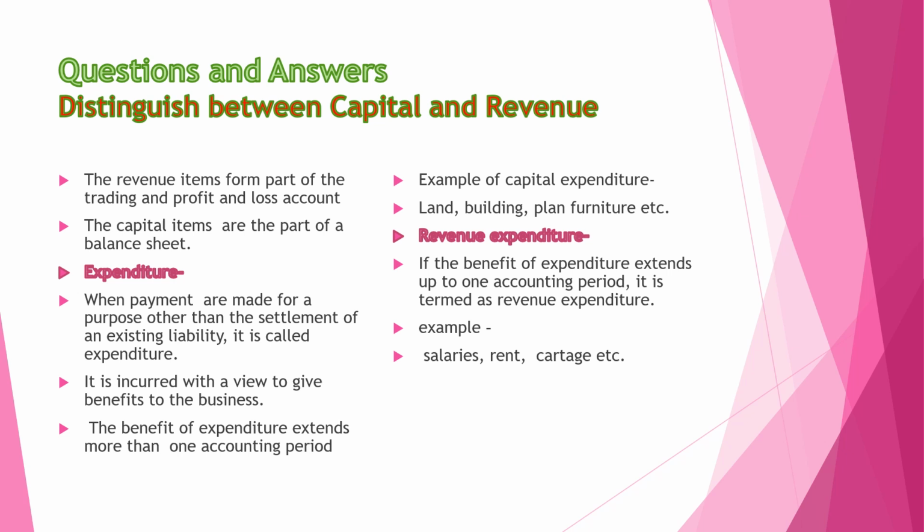The capital expenditures are those expenditures which are meant for long-term purposes, and this creates production capacity. This lasts long. These are the infrastructure. These are the capital assets, fixed assets like land, building, plant and machinery. On the other hand, there is another type of expenditure which is regularly, daily, frequently incurred for the maintenance of the business, like salary, rent, cartage, purchases. These all are expenditure.